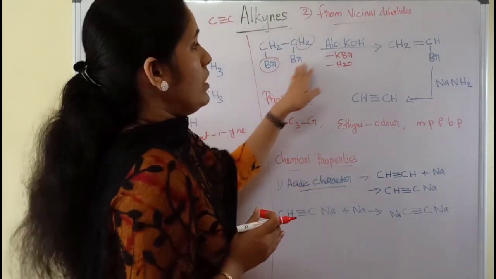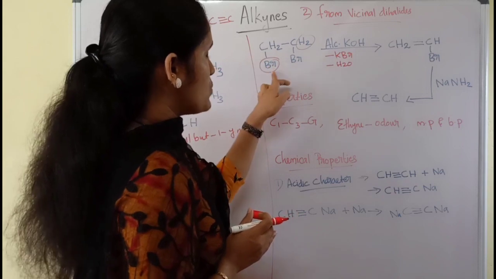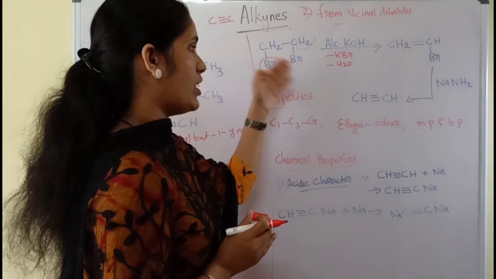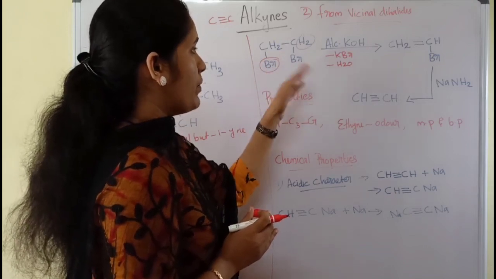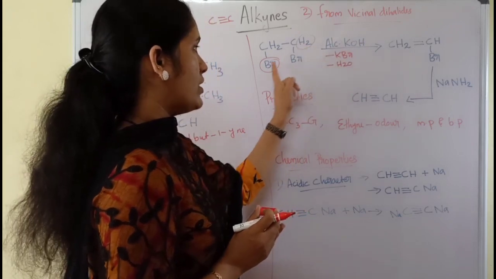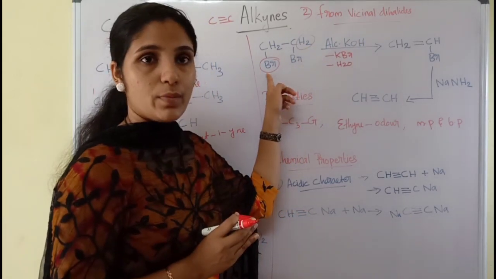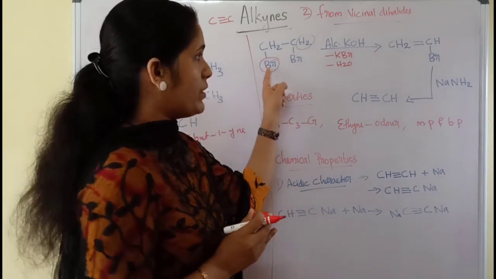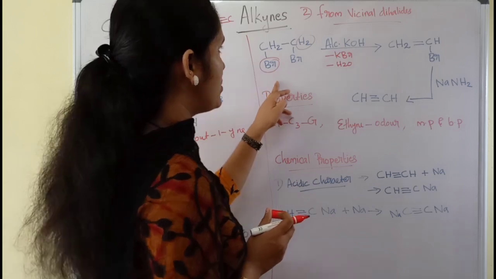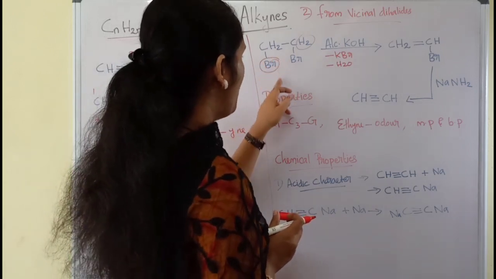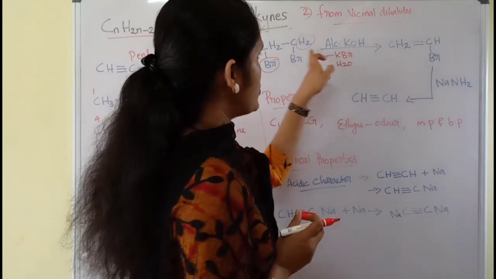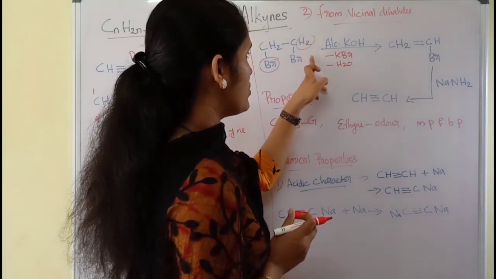Potassium can combine with this Br, but it is not necessary; this one can also be eliminated. According to your convenience, you can eliminate any of the Br, and then OH combines with any of the hydrogen atoms. If one Br is eliminated from this carbon, the next should be eliminated from the next carbon. So from this compound Br is eliminated. CH2Br, Br removed, therefore it is only CH2. And next here CH2, one hydrogen is removed from here.